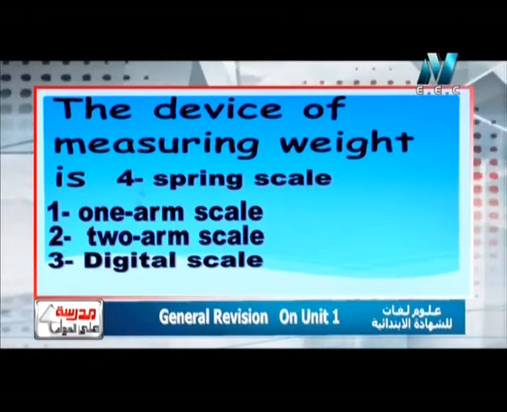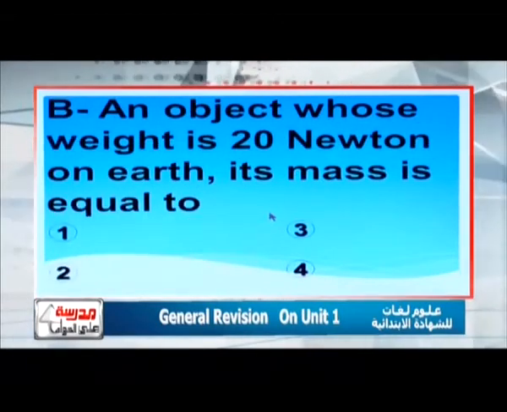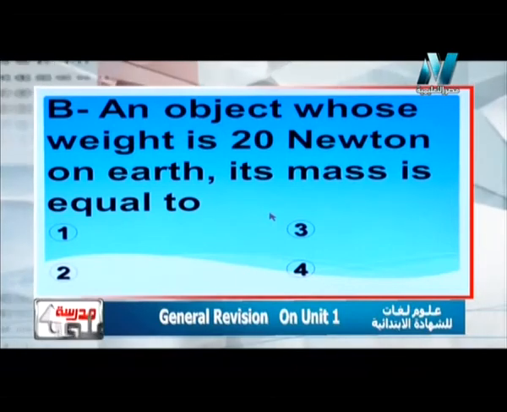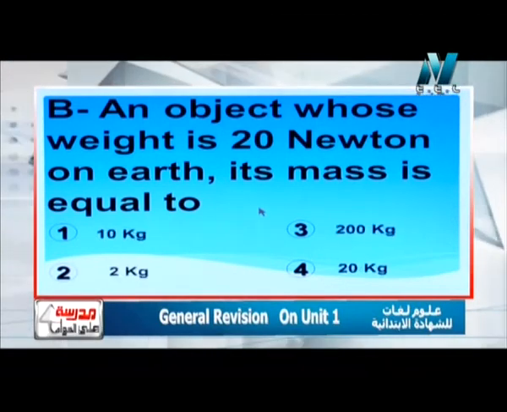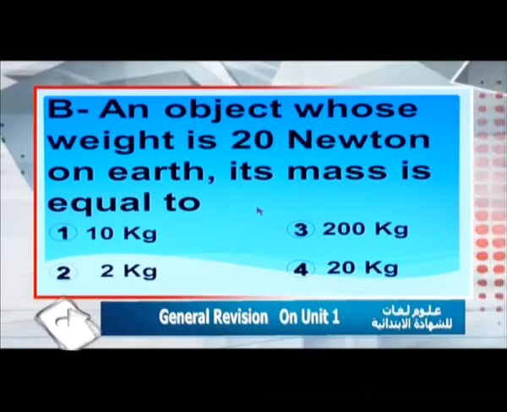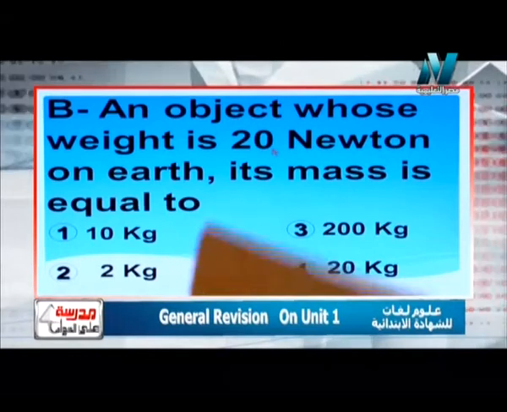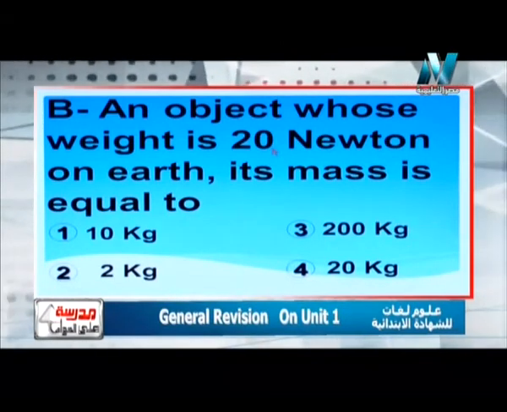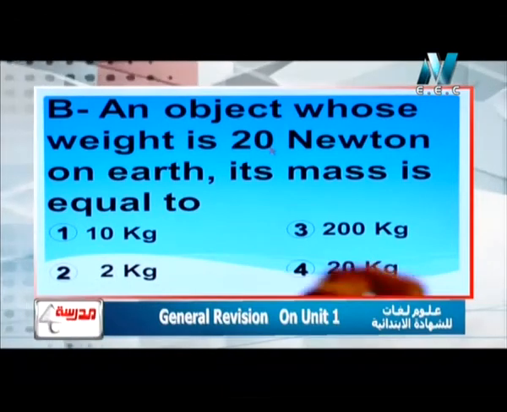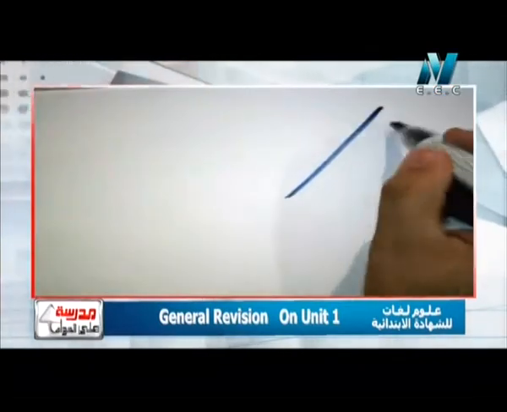Okay, another question. An object whose weight is 20 Newton on Earth, its mass is equal to what? It's problem 2. هنا في مسألة تاني برضو، وعشان أحل أي problem mass and weight I must write the two rules. لازم أكتب كويس قوي القانونين الخاصين بالmass and weight. Let me remind you with those two rules. Okay, I have two rules. عندي قانونين بحل بيهم الماس والويت.